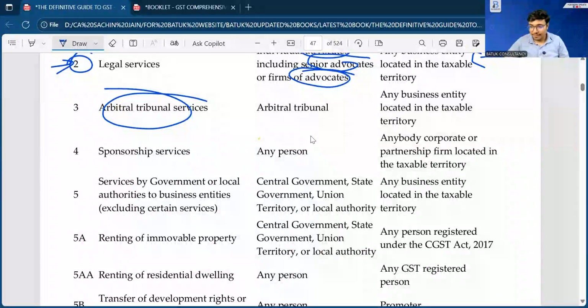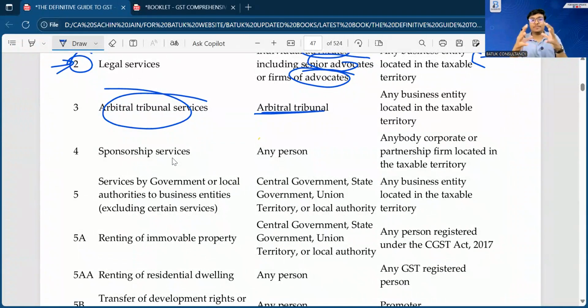Next, arbitral tribunal services. Many times there may be chances of certain disputes in the industry, and if there will be a dispute in the industry, in that case the industry is going to take the services from the arbitral tribunal. There is a specific entity which is there, that is called as arbitral tribunal, and that particular entity is going to provide the services related to arbitration.